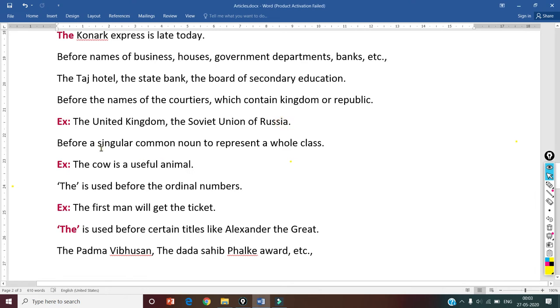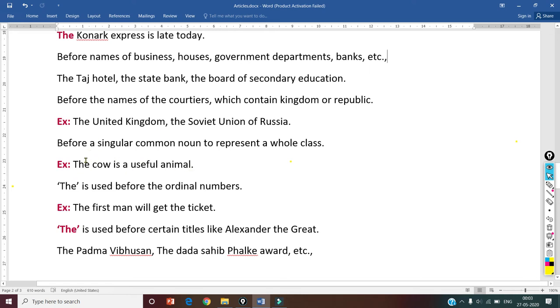Next, before a singular common noun to represent a whole class. జాతి మొత్తానికి సంబంధించినది అని చెప్పడానికి మనము ద అనే ఆర్టికల్ ని వాడతాం. The cow is a useful animal.